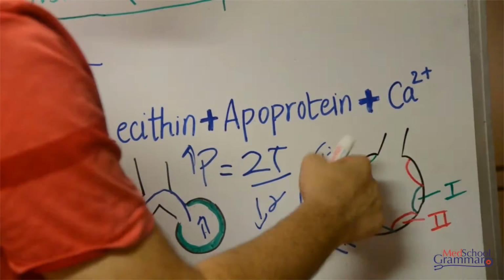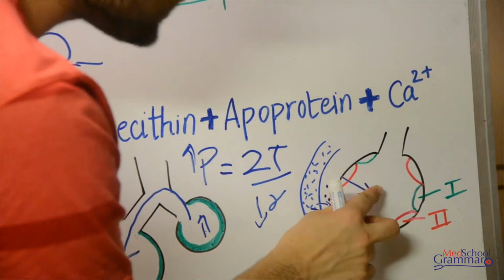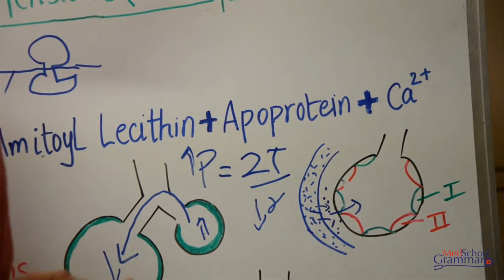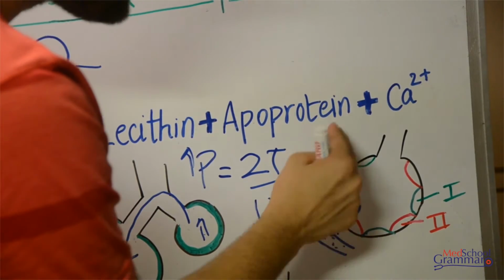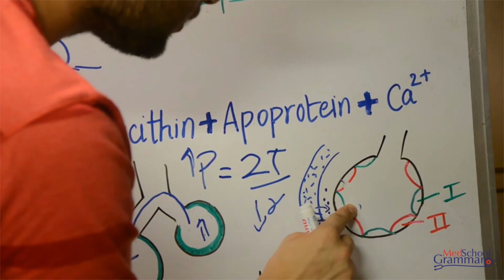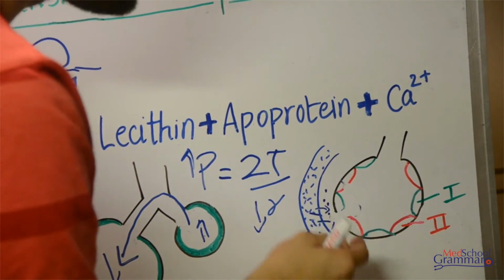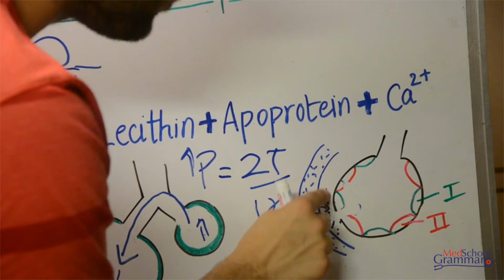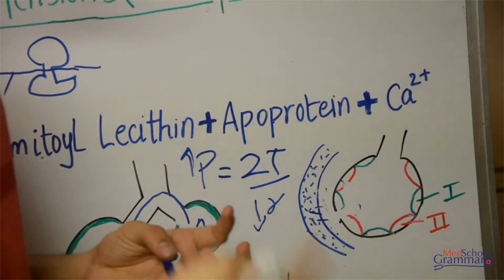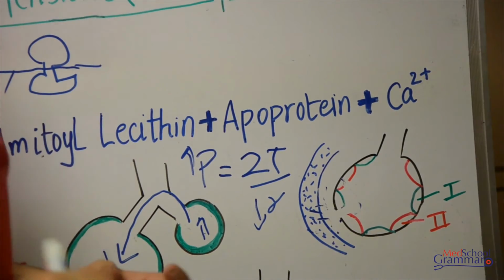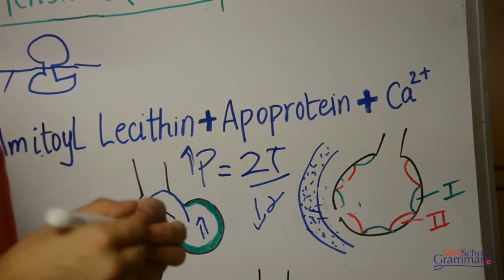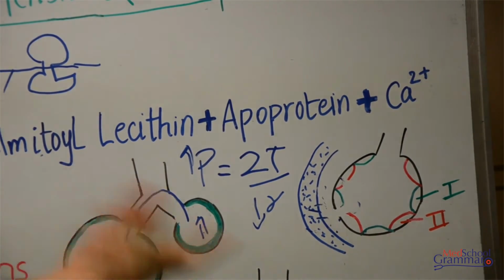But if there is surfactant present, the surface tension is reduced, so the inward force is decreased, due to which the movement of the fluid from this interstitial space to the alveoli is decreased. Thus there is a net decrease in the fluid accumulated over here. This is how it prevents pulmonary edema. So this is about the functions of the surfactant in the alveoli. Now moving on to the applied part.